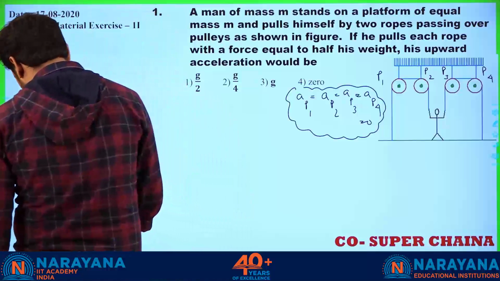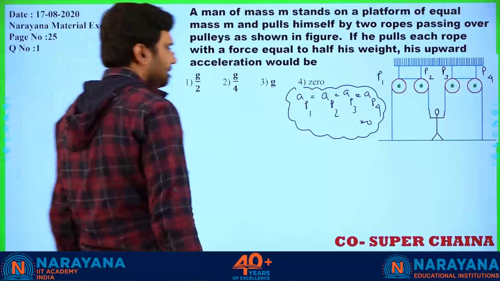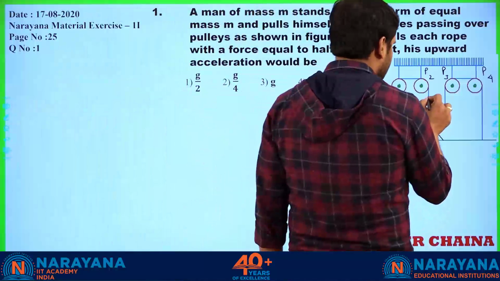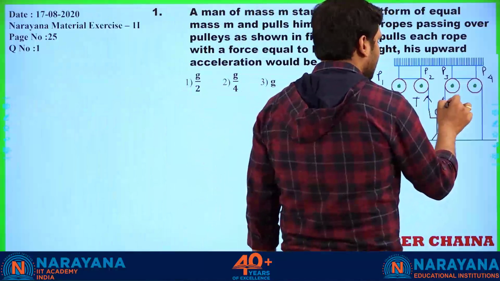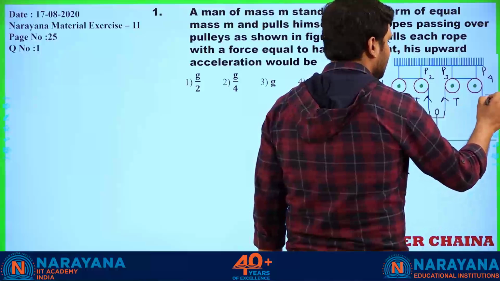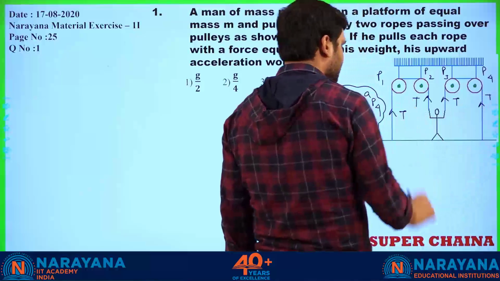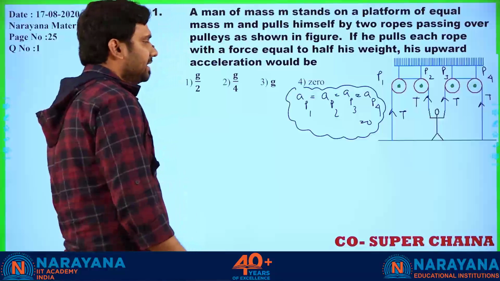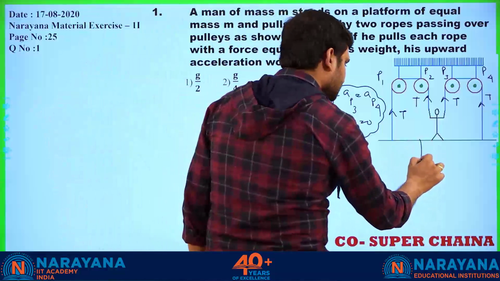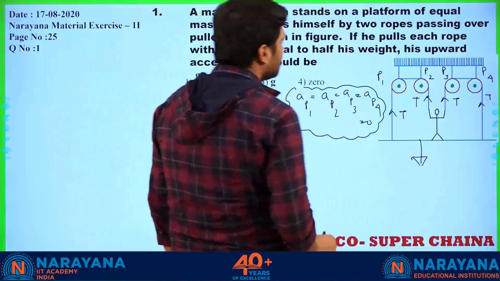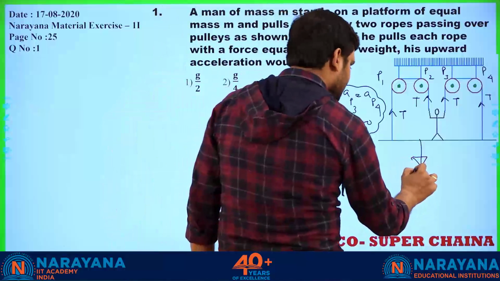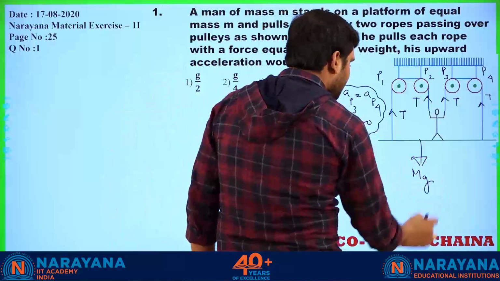Next, it's very simple now. Just go for the FBD immediately. What is the situation here? See here, tension T. How much here? T. How much here? T. That's okay, no? Clear? So what is the force acting in the downward direction? That is capital Mg.